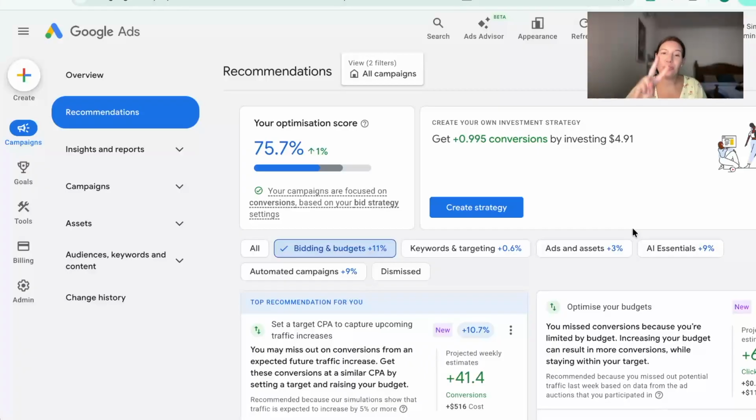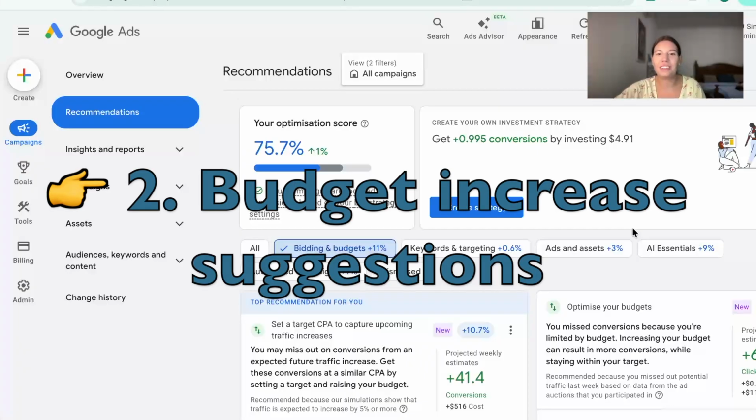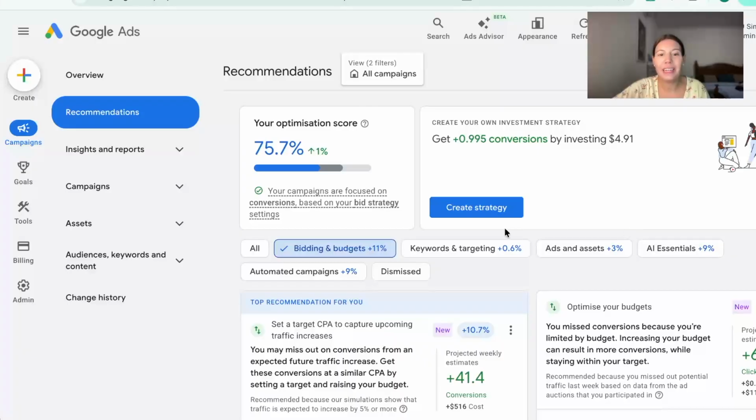Common problem number two, budget increase suggestions. So now we are here in this bidding and budget section. So you can see that Google recommends us to increase. They call it actually optimize your budget, but basically they recommend us to increase the budget. So sometimes that can make sense, but increasing the budget before profitable keywords, before clean search terms, and before having strong conversions can actually scale inefficiency.